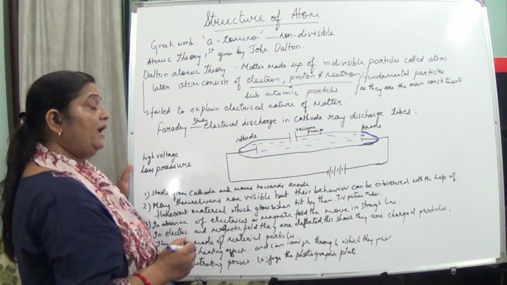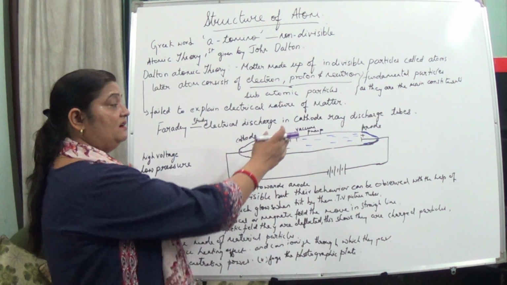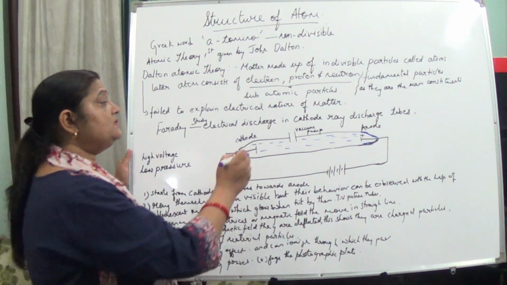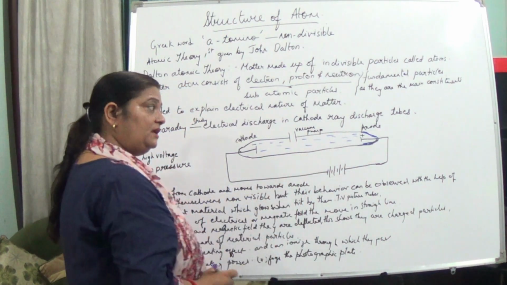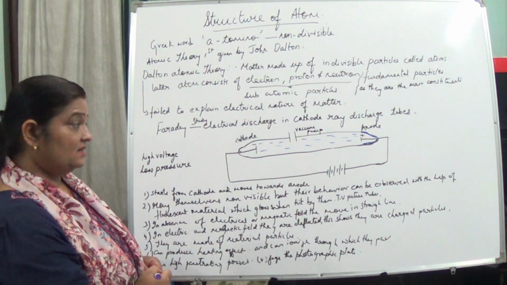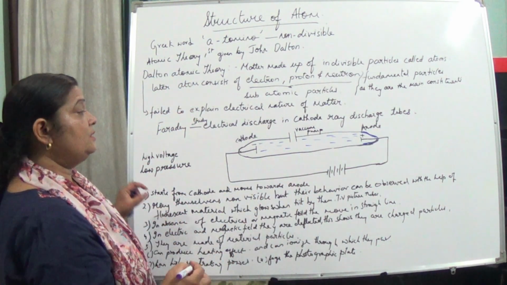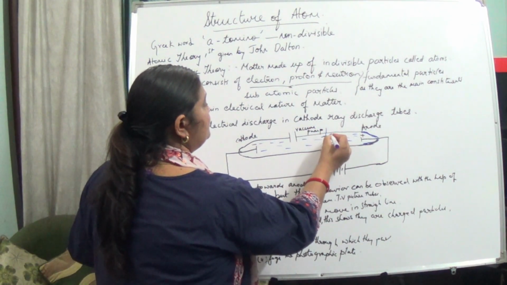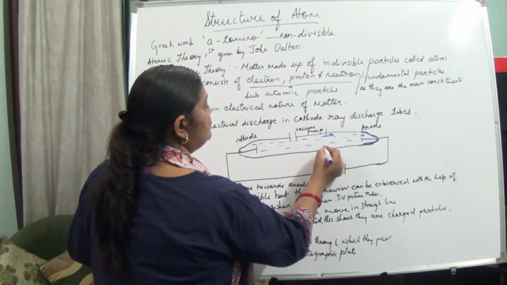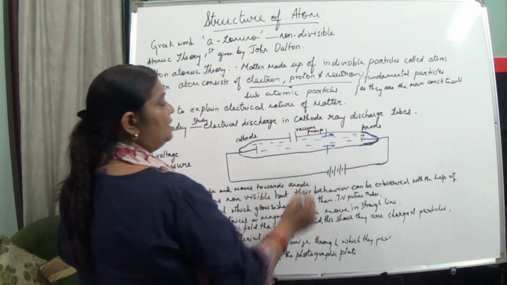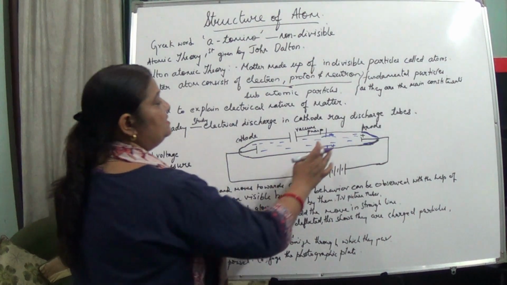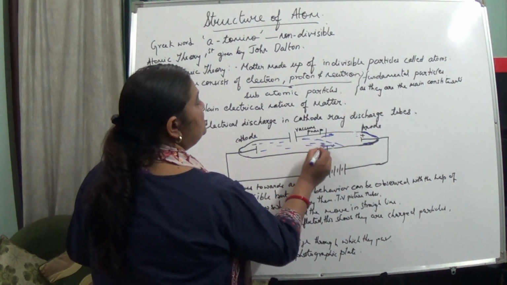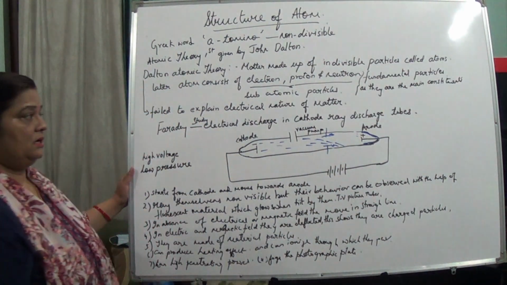Now, if there is no electrical field or magnetic field present, these rays move straight. But if we apply an electrical field, with this plate negative and this positive, we see the deflection of these rays towards the positive plate.